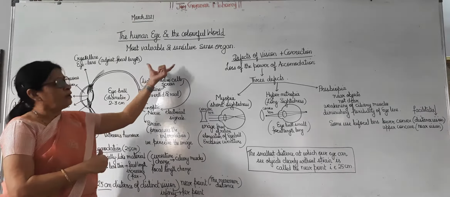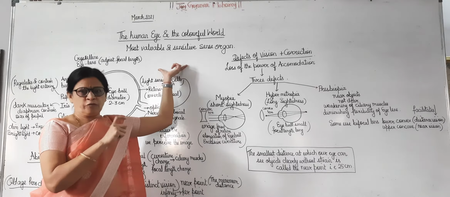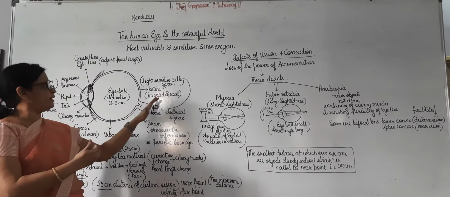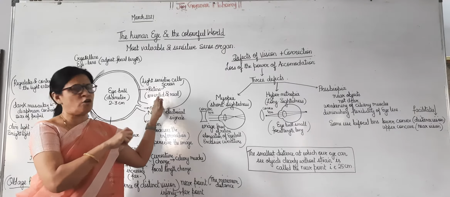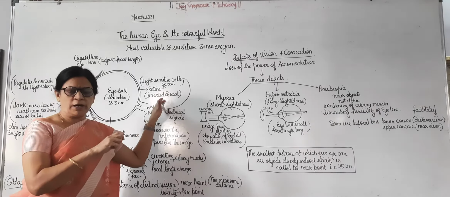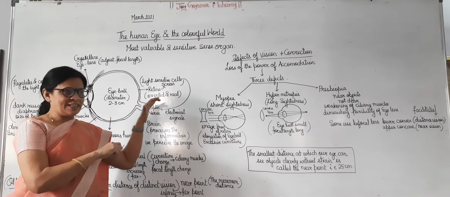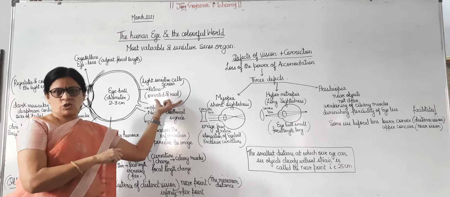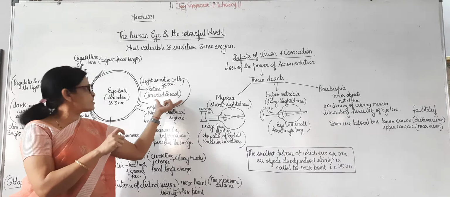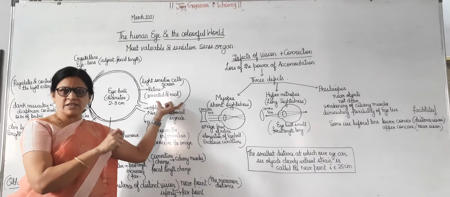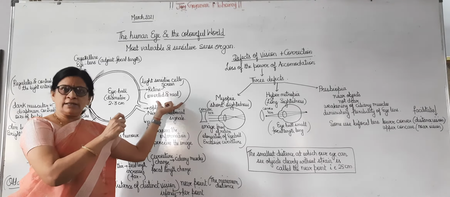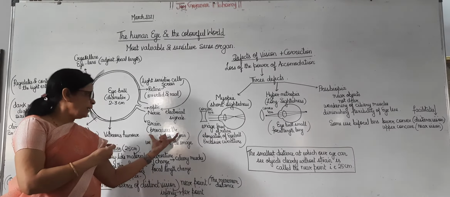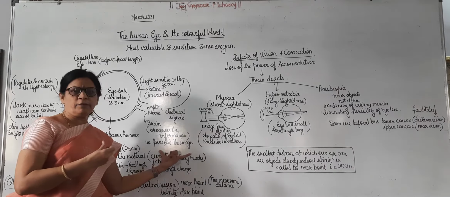So the human eye acts as a camera, where we have a lens and the image is formed on the retina. An inverted and real image is formed on the retina, which is made up of light sensitive cells. Remember, the retina acts as a screen, where these light sensitive cells carry the electrical impulses from the eyes to the brain, and the brain processes that information and then we perceive the image.